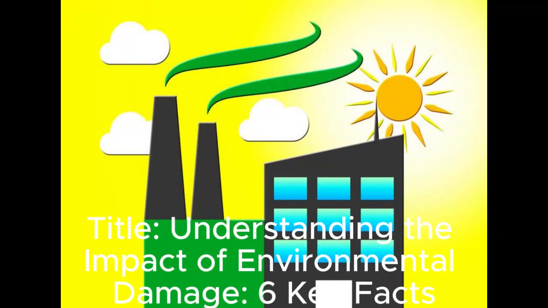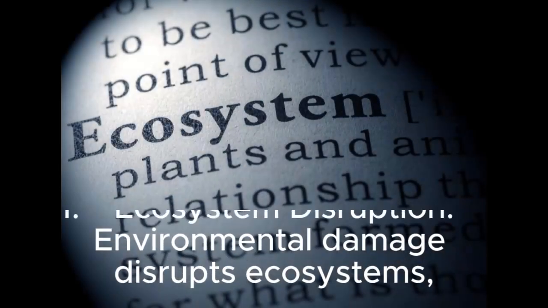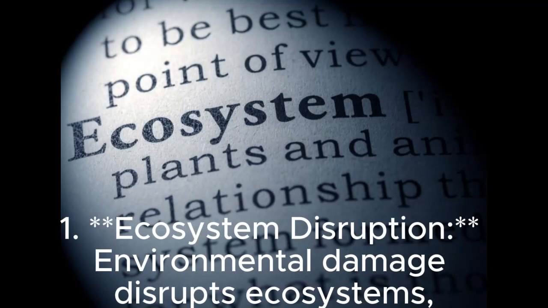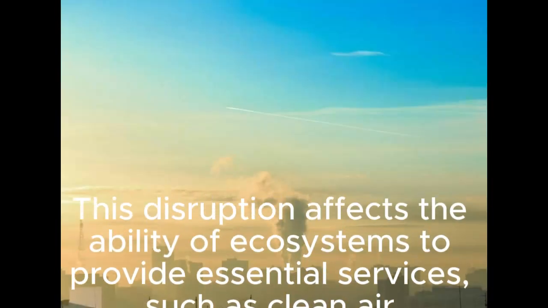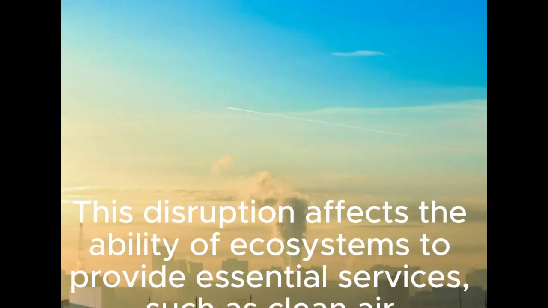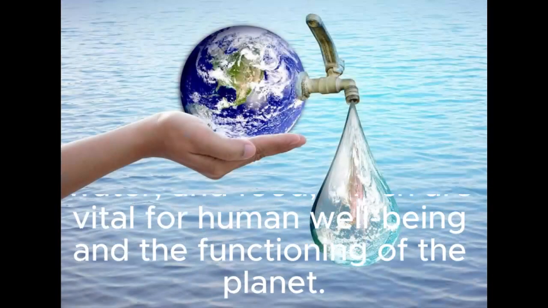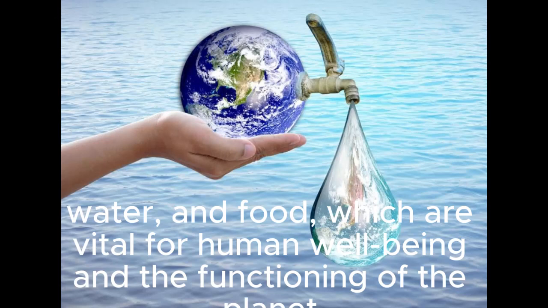Understanding the Impact of Environmental Damage. 6 Key Facts. 1. Ecosystem disruption. Environmental damage disrupts ecosystems, leading to loss of biodiversity, degradation of habitats, and imbalance in ecological processes. This disruption affects the ability of ecosystems to provide essential services, such as clean air, water, and food, which are vital for human well-being and the functioning of the planet.